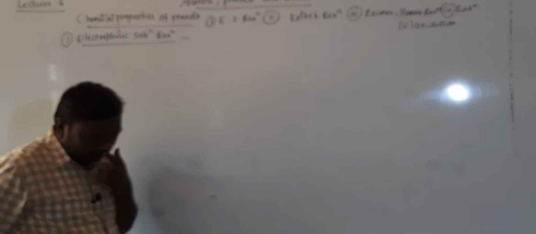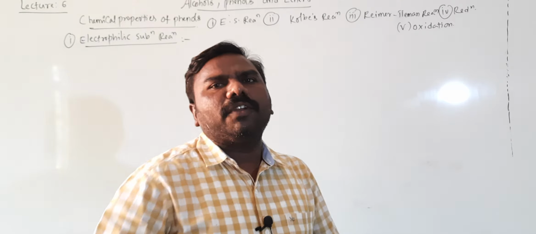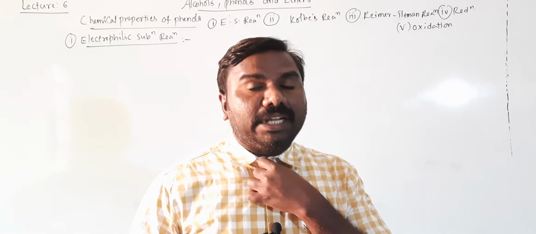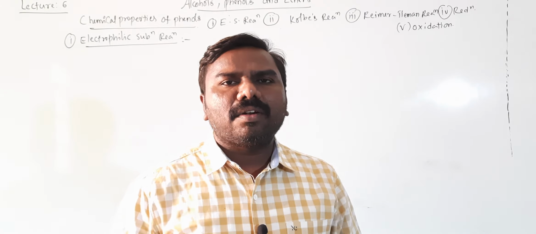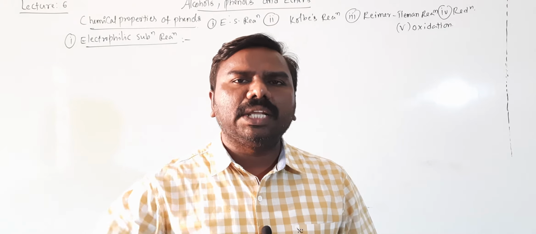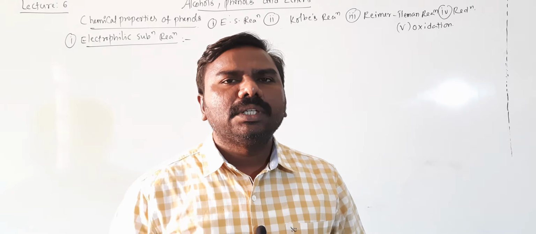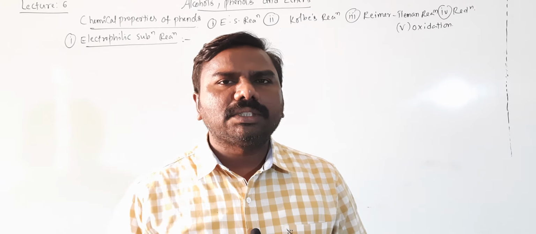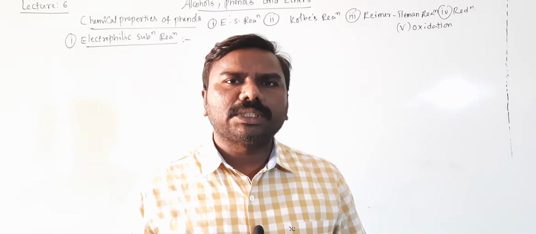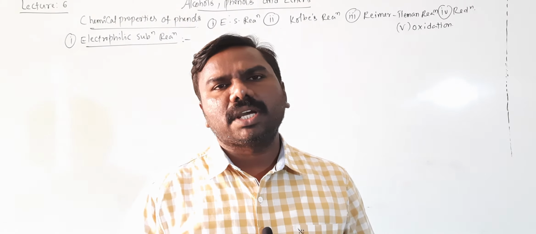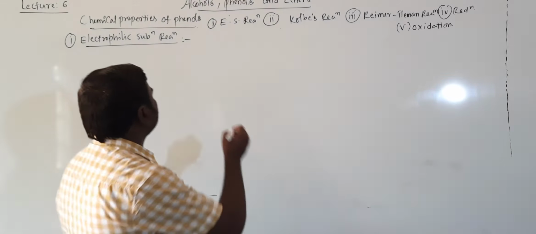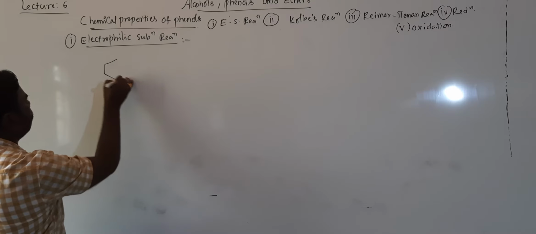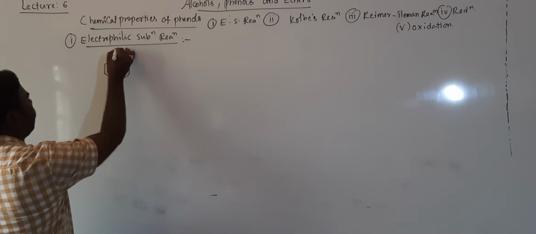Phenols undergo electrophilic substitution reactions because the OH group on phenol is an activating group. It increases the electron density on the benzene ring at ortho and para positions as per the resonating structures we observed. So the electrophile, which has a positive charge, attacks the ortho position and para position, where negative charge is located. You know the resonating structures already, students.